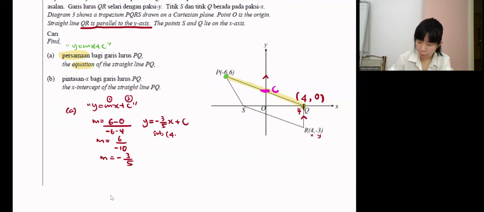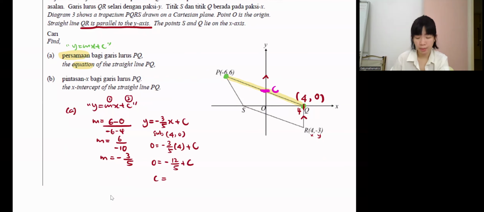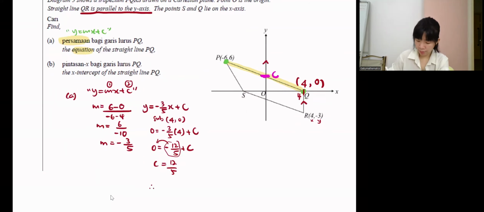So I substitute (4, 0). y is 0, negative 3 over 5, x is 4, plus c. 0 equals negative 3 times 4, negative 12 over 5, plus c. So c is, bring over, becomes positive 12 over 5. Write one more time: y equals negative 3 over 5 x plus 12 over 5. Part A answer done.